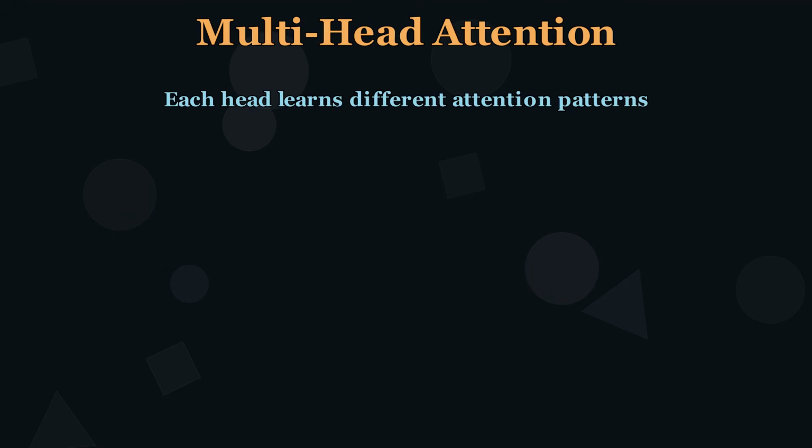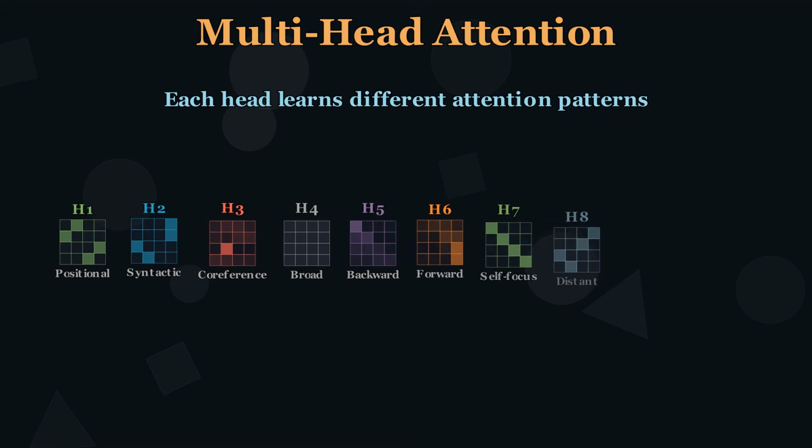Each head computes its own attention pattern independently. Head 1 might learn to attend to adjacent tokens. Head 2 tracks syntactic relations. Head 3 resolves coreference, linking "it" to "animal". Head 4 distributes attention broadly for general context. Then all 8 outputs are concatenated and passed through W_O, merging these perspectives back into the full 512-dimensional space.